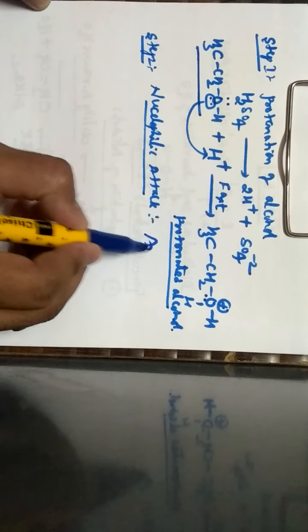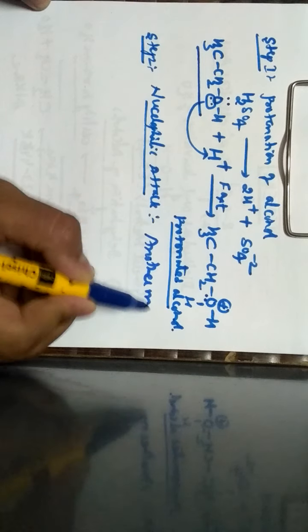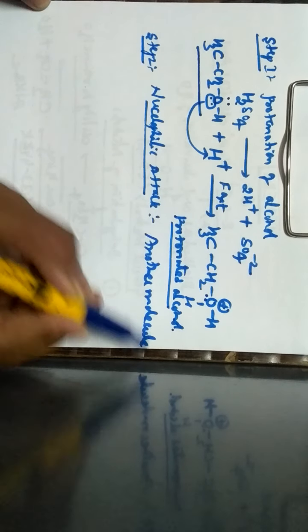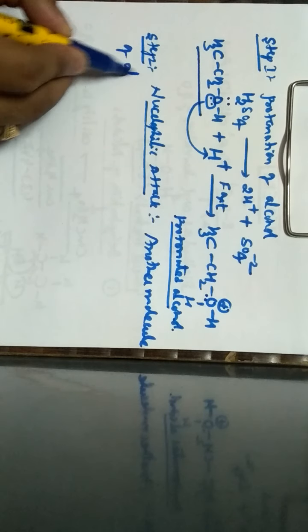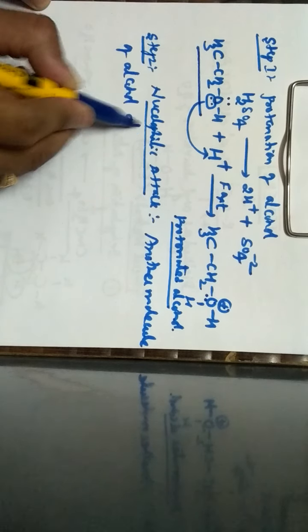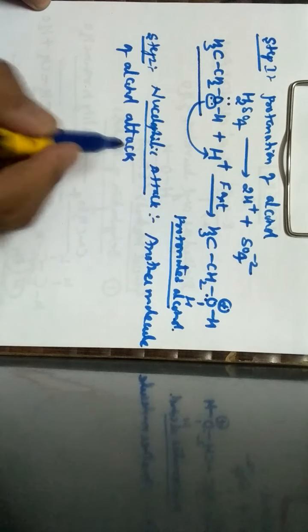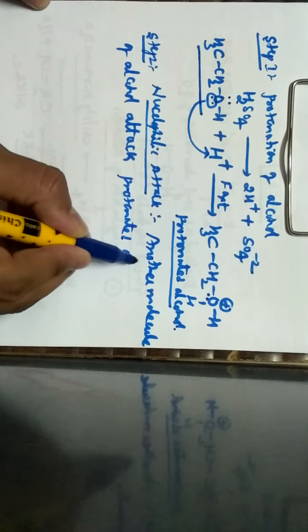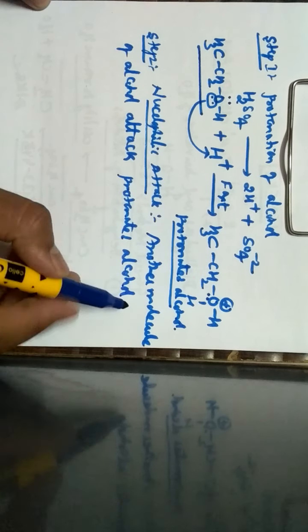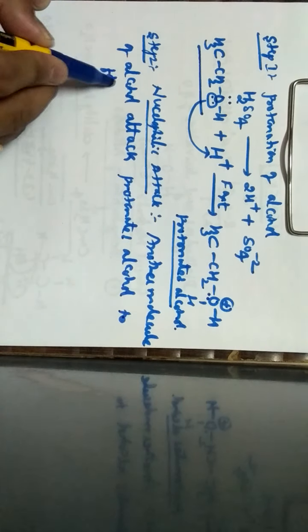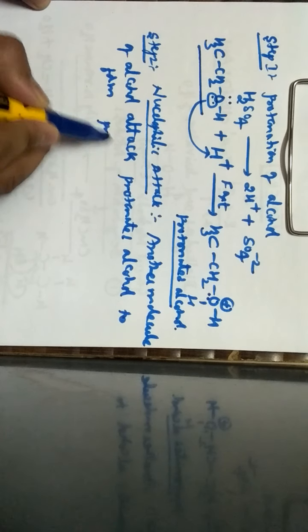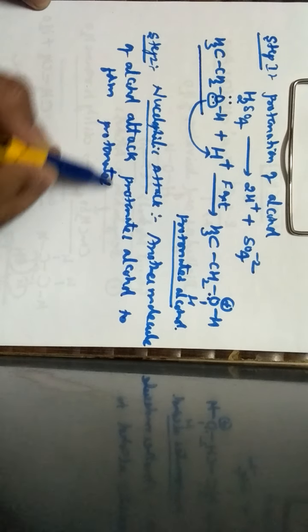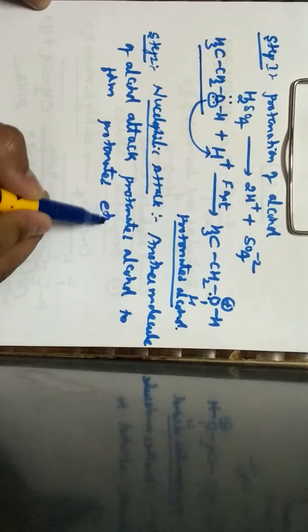The second molecule of alcohol attacks the protonated alcohol formed in the first step to form a compound called protonated ethoxyethane.